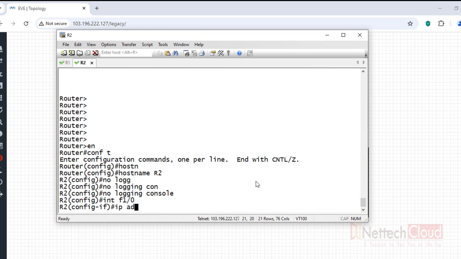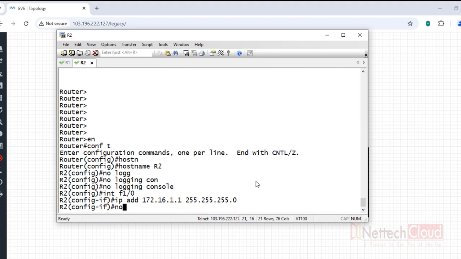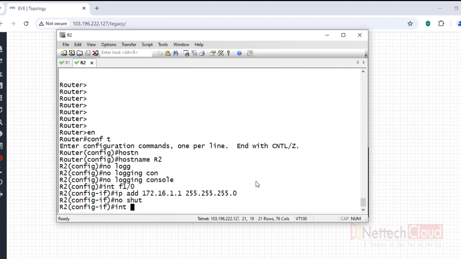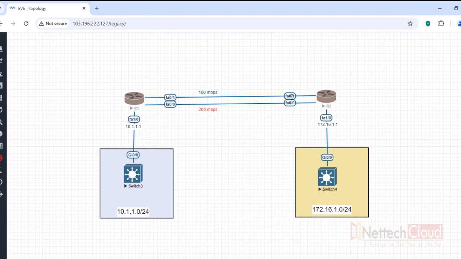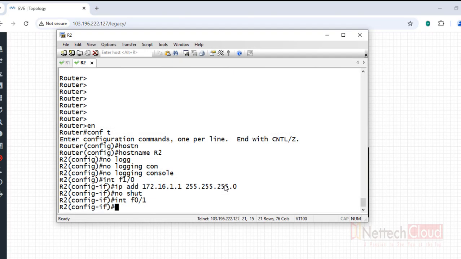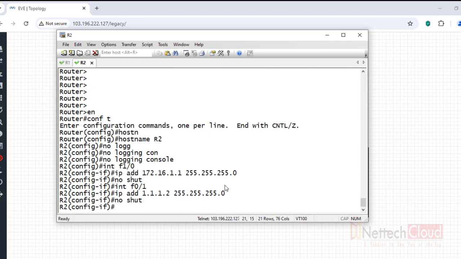F1/0 IP address 172.16.1.1 255.255.255.0, no shutdown. And then here F0/1 interface, IP address 1.1.1.2/255.255.255.0, and don't forget to bring up the interface.